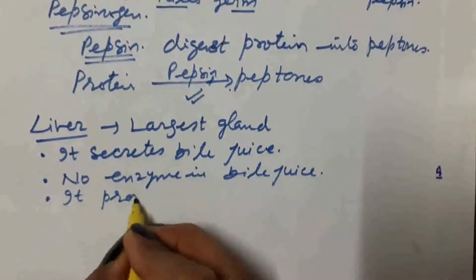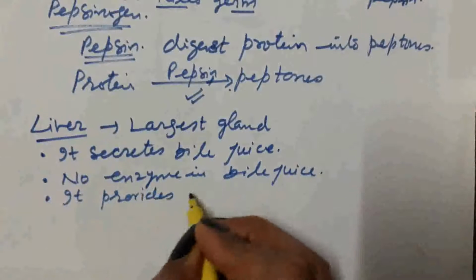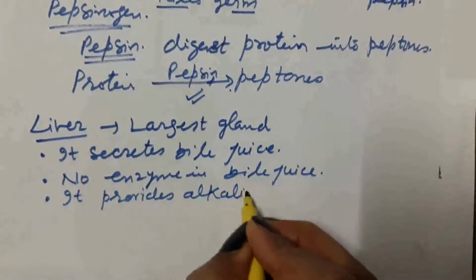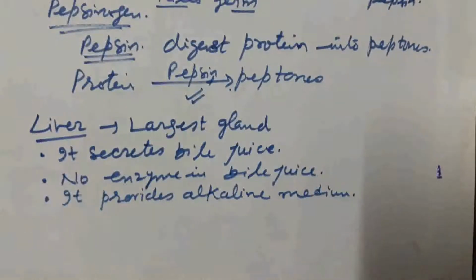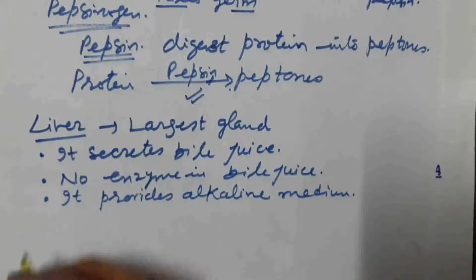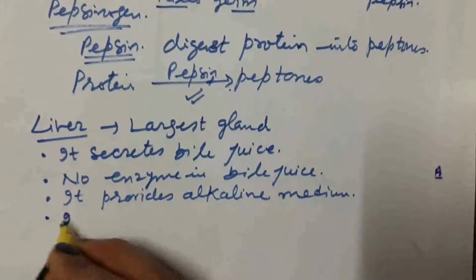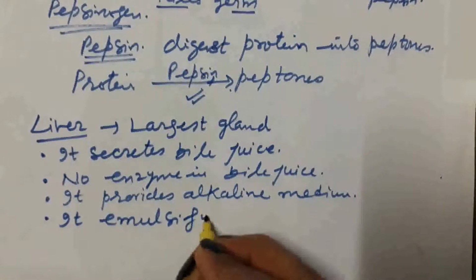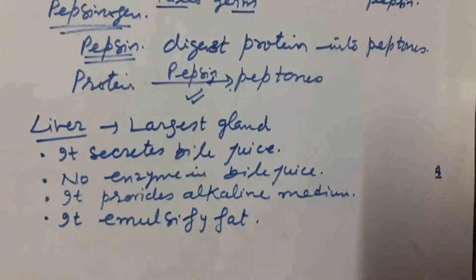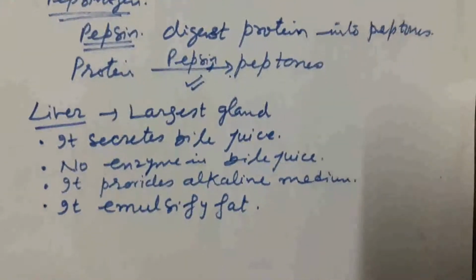It provides alkaline medium for the digestion of food in small intestine. It emulsifies fat. What do you mean by emulsification?